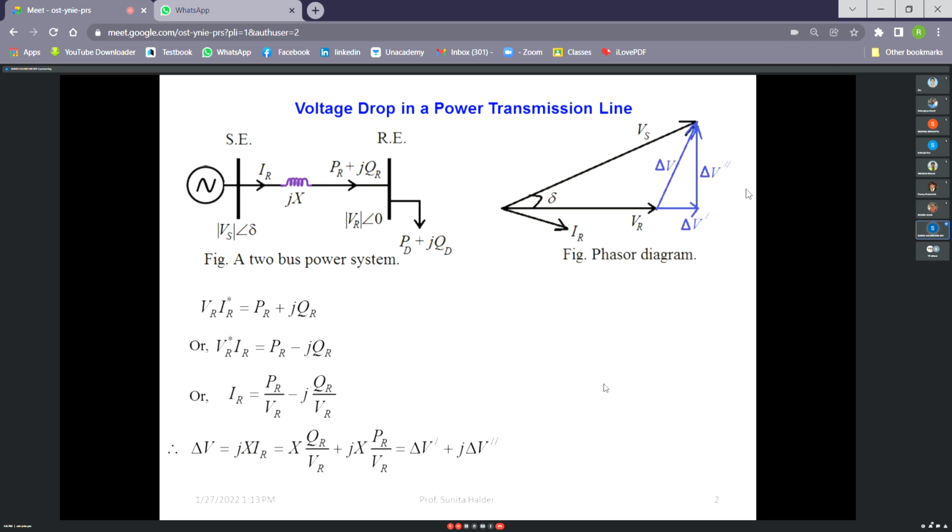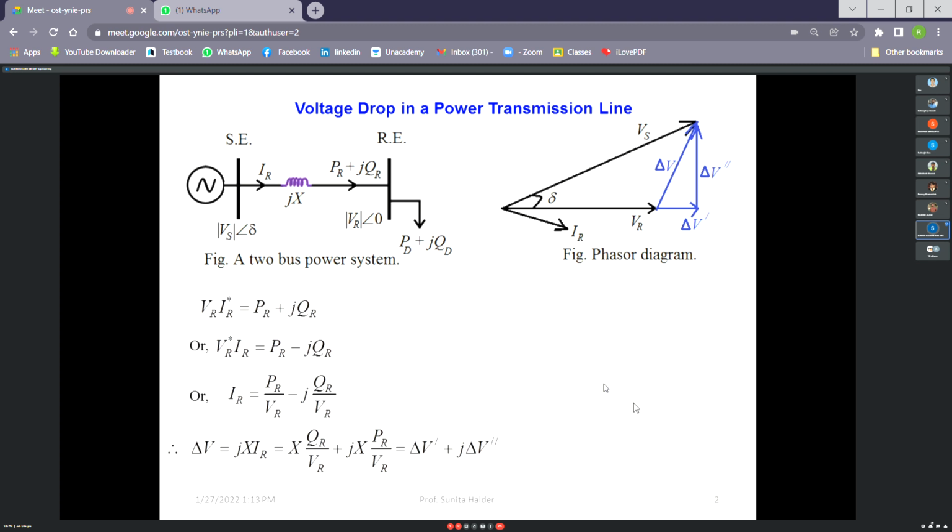Then if we draw the phasor diagram, it will be like this. If it is VR, then VS should be leading by angle delta, and the difference between VR and VS is del V, which has one real part and one imaginary part. But generally in an interconnected power transmission system, the angle between VR and VS is kept very low, so that we can get a considerable stability limit in case of fault or due to load enhancements and anything.